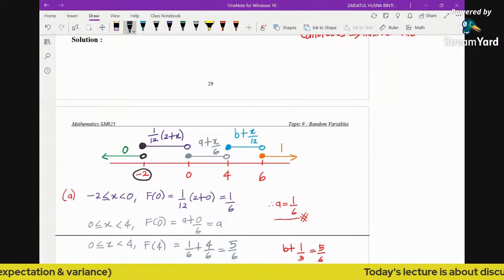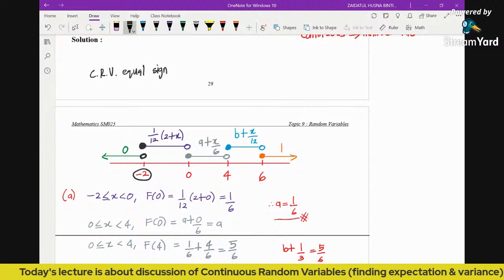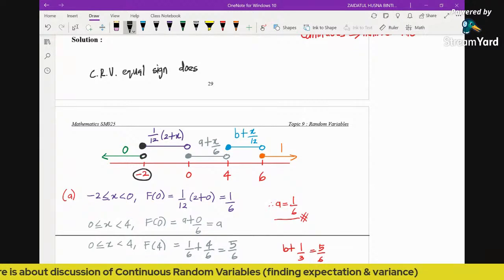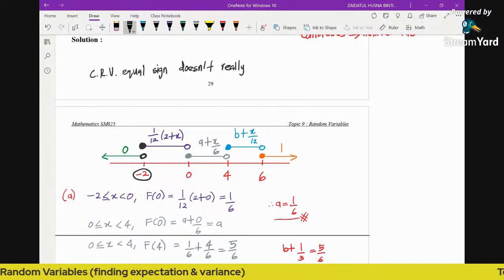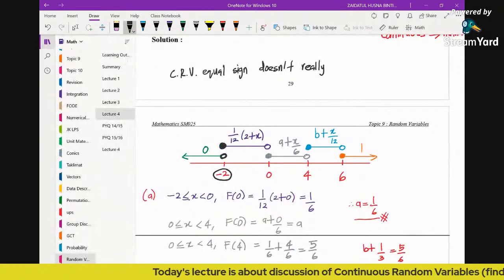Why? Because we had discussed this before: for a continuous random variable, the equal sign does not really matter, because when it comes to finding probability for the CDF, we are looking for the area below the graph.